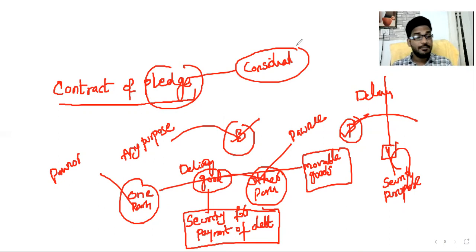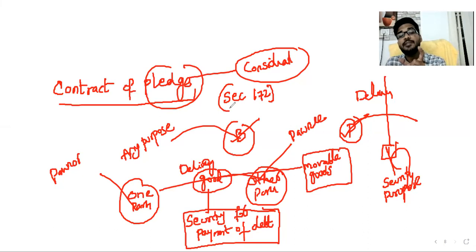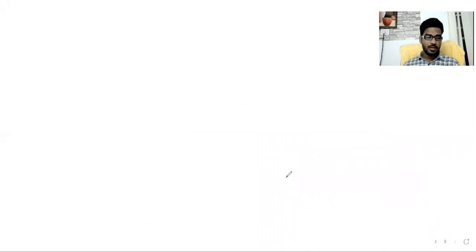This is the definition of pledge according to section 172. One person delivers the goods to the other party as security for payment of debt. That is called contract of pledge. In a contract of pledge there are two parties, one is pawnor, another is pawnee. The goods are always movable goods, and consideration is mandatory. Clear, sir? Is the definition clear or not?